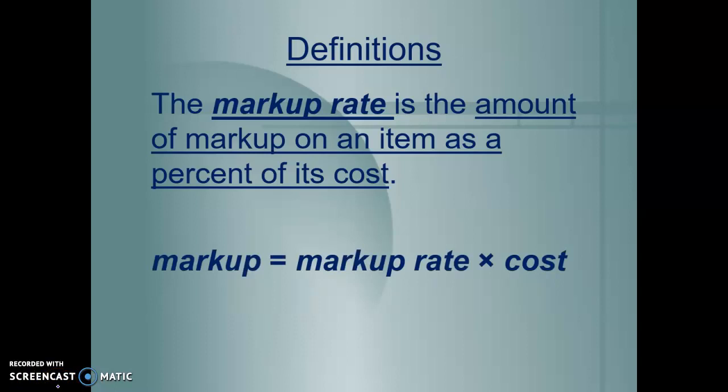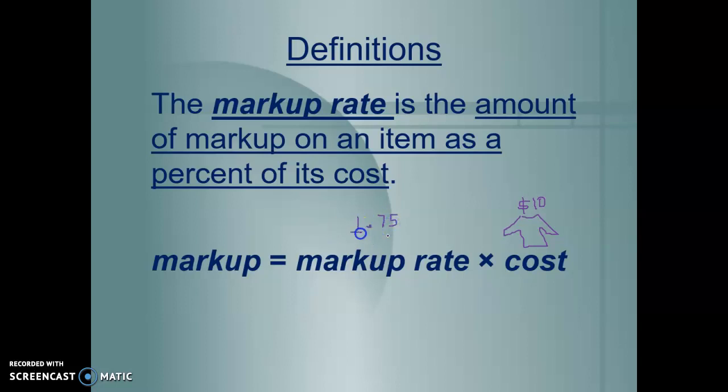To find out our total price here, we have the markup is equal to the markup rate times the cost. So again, let's say we have this shirt that we referenced, and it's not going to get any prettier, I'm sorry to say. And maybe the original cost of that shirt that Kohl's buys it for is $10. And they want to sell that shirt for more than the $10. They want to sell it for 75% more than.